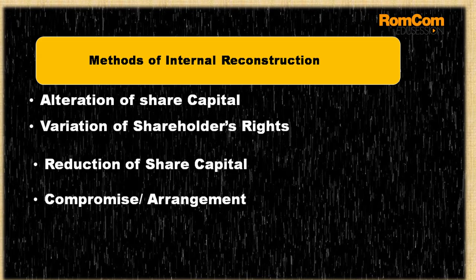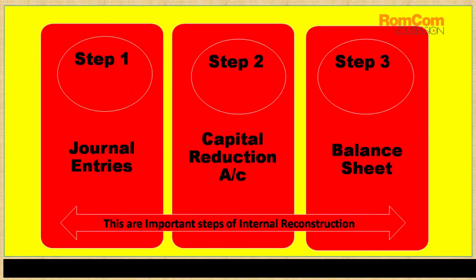Further, while solving questions, because theory is also important, how to solve the practical questions is also important. For solving this, step number 1 is journal entries. So we need to frame the journal entries as our step number 1. Step number 2 is the capital reduction account. This is a new concept, capital reduction, and I'll be telling you in the next slide about it.